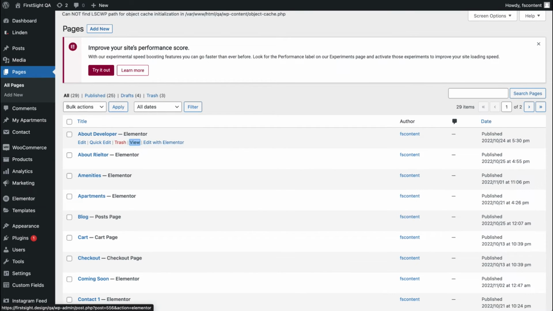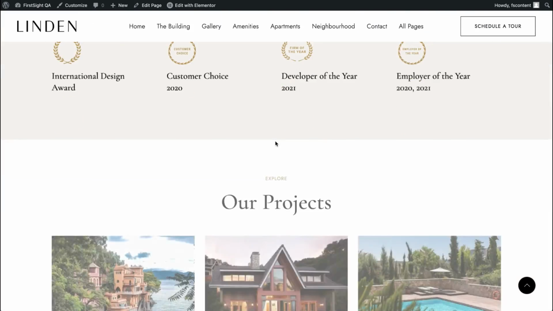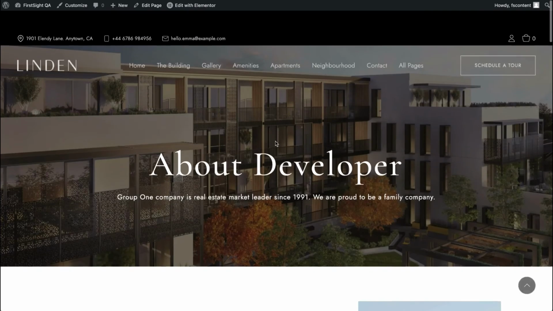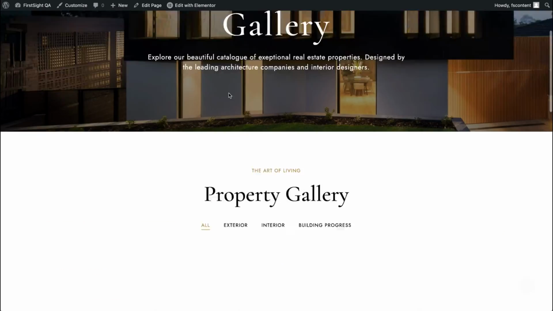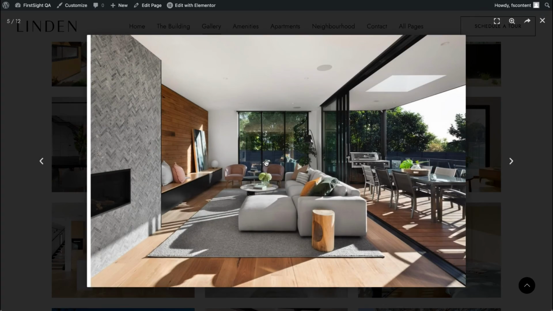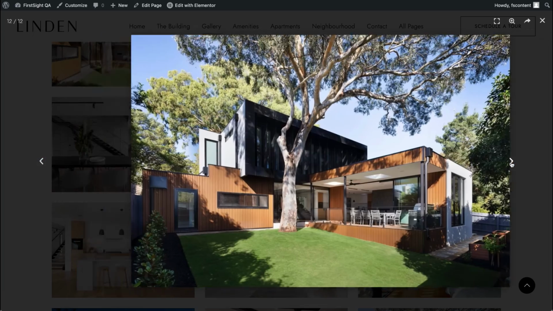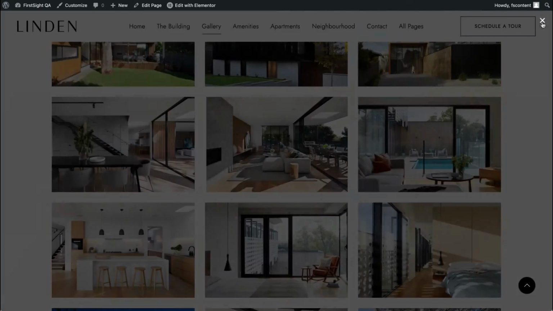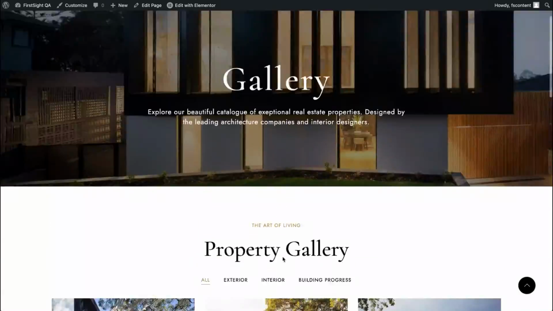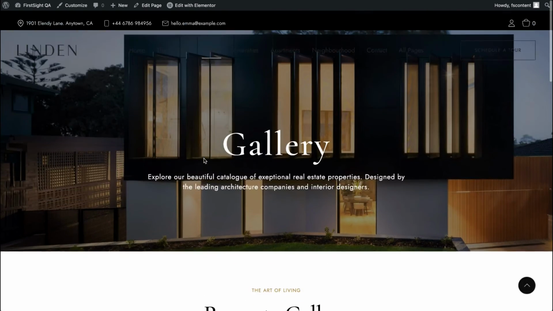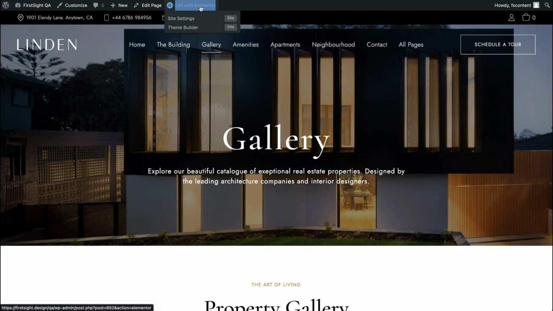Let's click on view and we'll open this page in a preview. All looks good, perfect. Let's scroll up. We have a gallery here. You can see that we've uploaded different images here, and we can review them all. Close, and let's see what we have here. We have different tabs, and we can edit this page in Elementor as well, simply by clicking on edit with Elementor, and we'll open the page in the Elementor page builder.